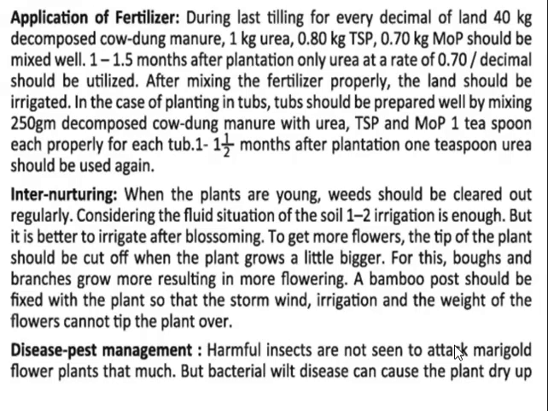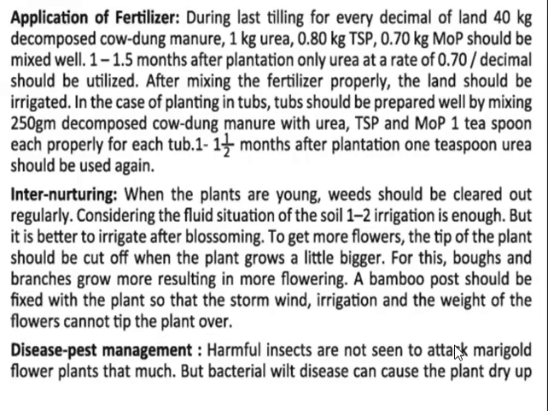So during the last tilling of every decimal, we have to use 40 kg decomposed cow dung manure, 1 kg urea, 0.80 kg TSP, and 0.70 kg MOP, mixed well. One to 1.5 months after plantation, at least 0.7 kg urea should be utilized. After mixing the fertilizer properly, the land should be irrigated.